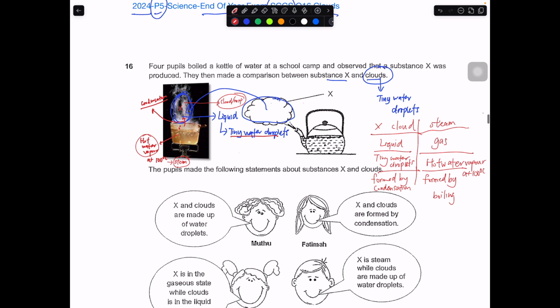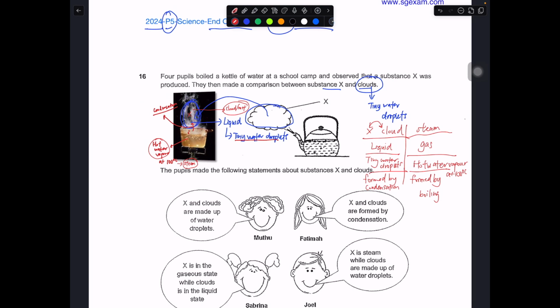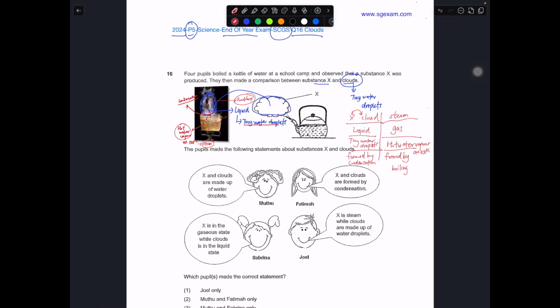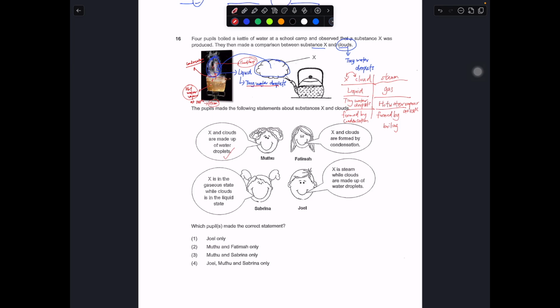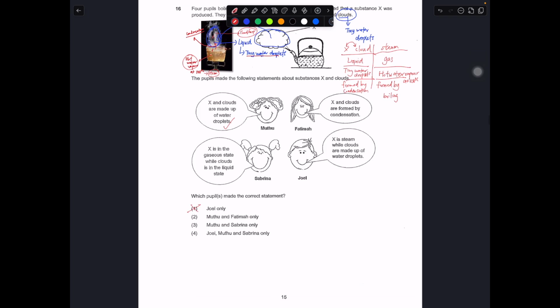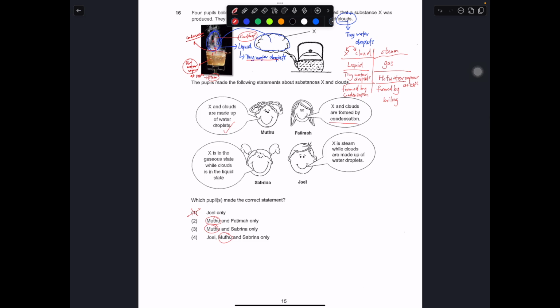So in this case, it's very clear cut that cloud and substance X are actually the same thing. Now you understand this, it's easier for you to talk about which student is correct and which one is false. Mutu: X and cloud are made out of water droplets. Correct. Now we know that Mutu is correct, that means 1 is straight away out, because 2, 3, and 4 all have Mutu. Now let's take a look at Fatima: X and cloud are formed by condensation. Yes, as I mentioned. So this is correct. If Fatima is correct, the only answer is 2.